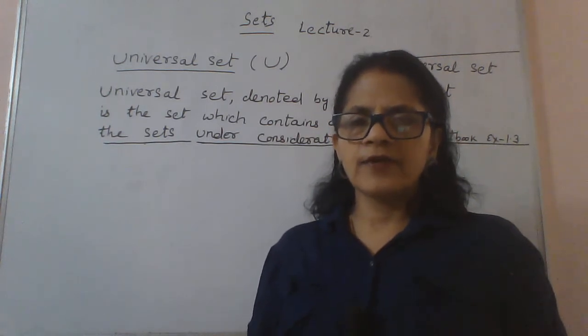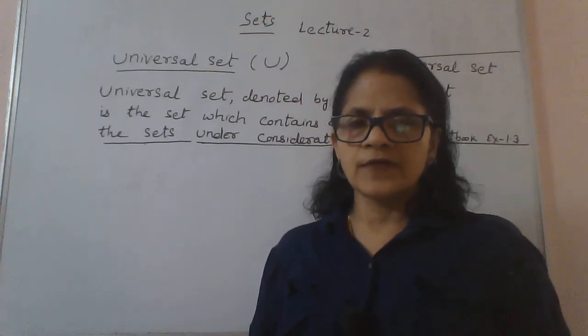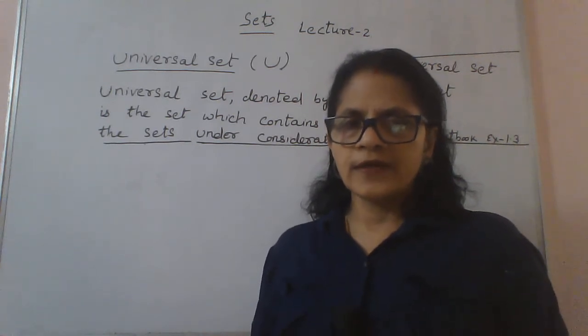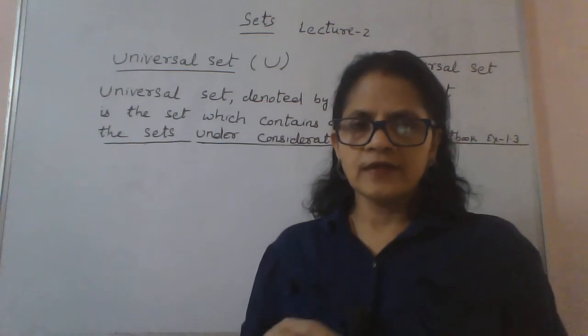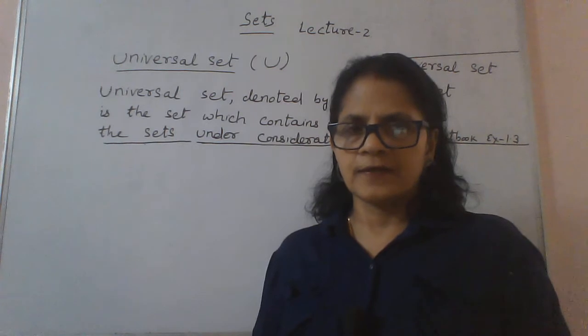Similarly, whenever we consider the classes, class 10th, class 11th, class 12th, school contains all the classes. In this situation, school can be taken as the universal set.